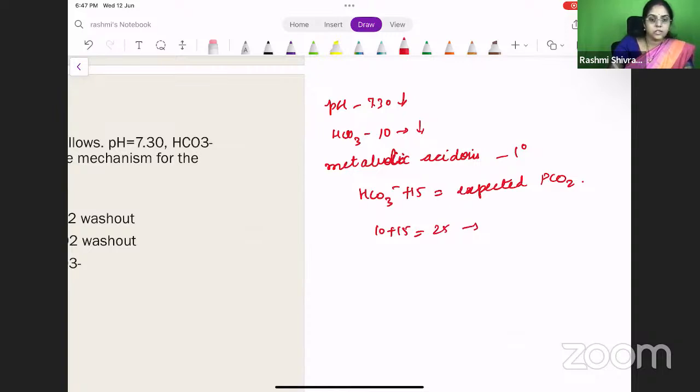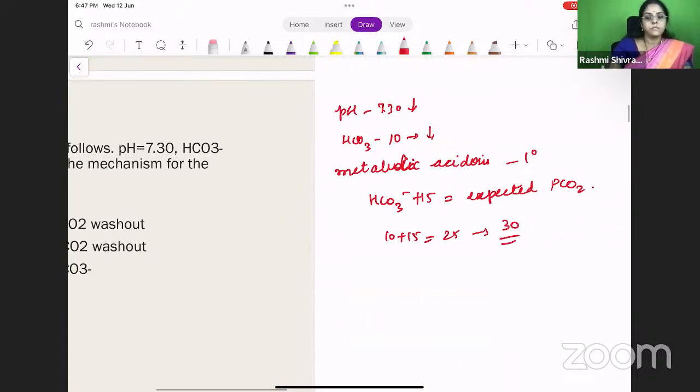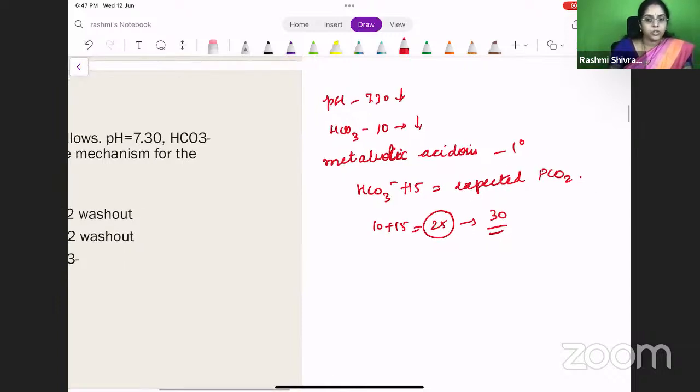But here it is 30. So what does this mean? The fall in the carbon dioxide is less than expected. It should have fallen to 25. So when there is a metabolic acidosis, the body should have reacted and decreased the carbon dioxide to 25. But the body has not done it fully. It has not been able to do it. It has brought it down only to 30. From 40, it has come down to 30.